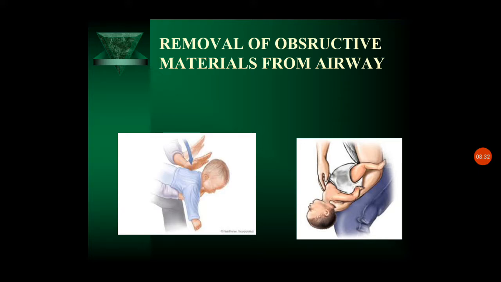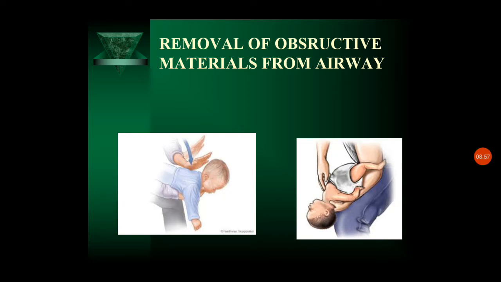Next we can see the removal of obstructive materials from the airway. As a first aid measure, foreign body obstruction can be relieved with the Heimlich maneuver. This will be known to you, that the Heimlich technique will be used for a bigger child, but in infants how do we do it?